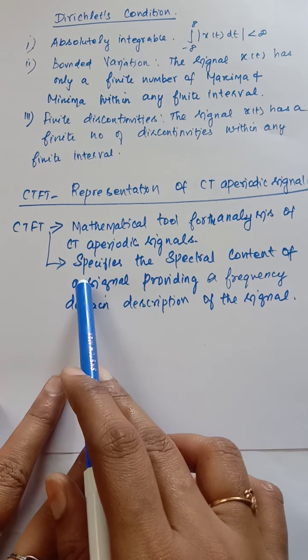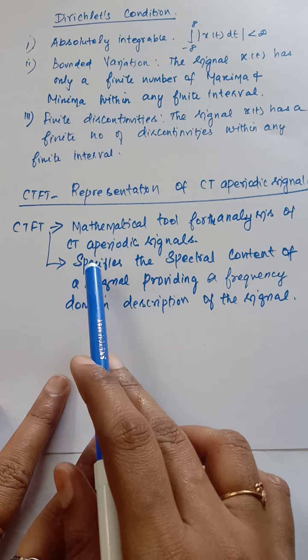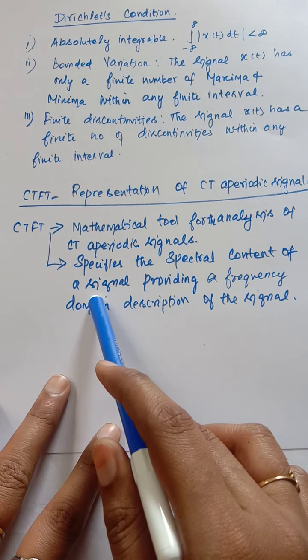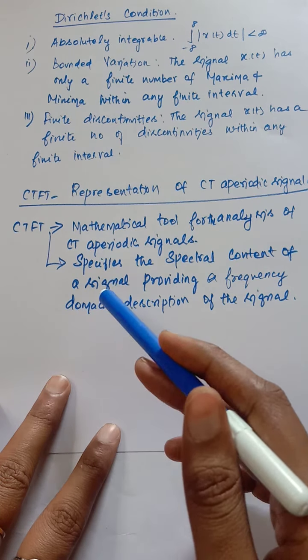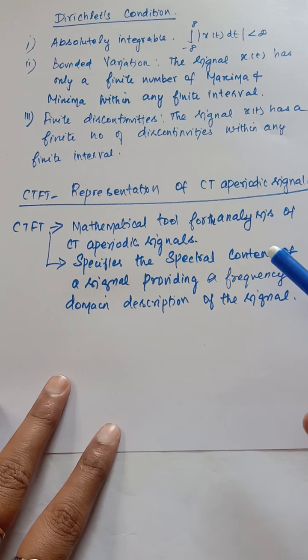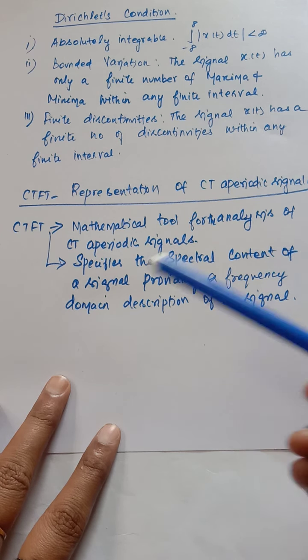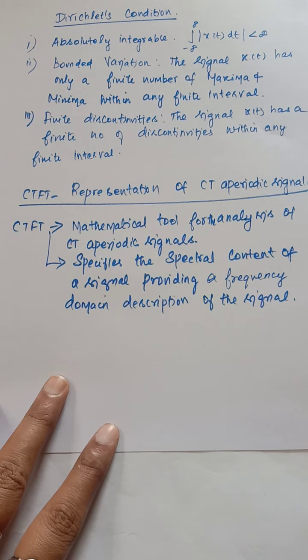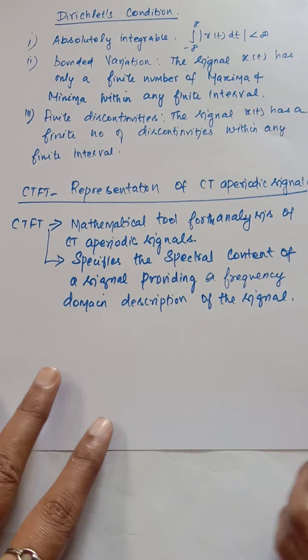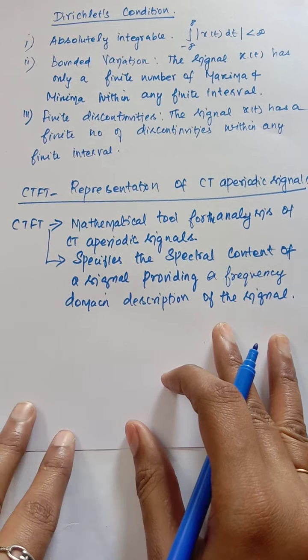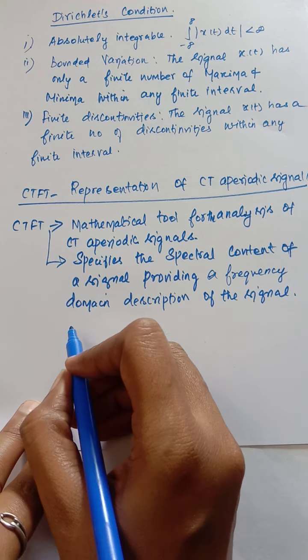If we want to find the spectral components of a signal, we can use the CTFT for aperiodic signals. You can understand the frequency domain description of the signal when you use CTFT for an aperiodic signal.